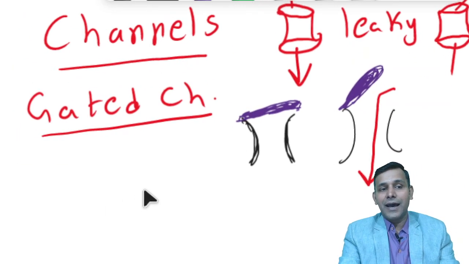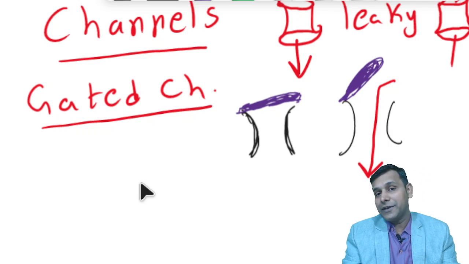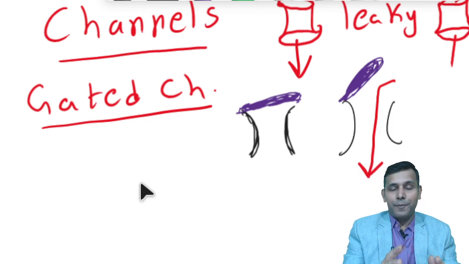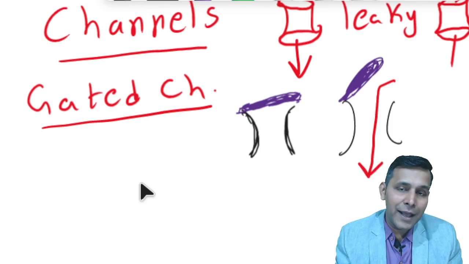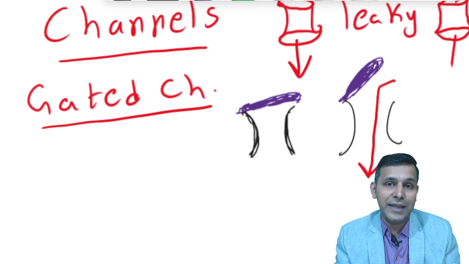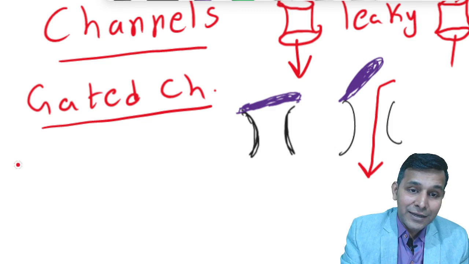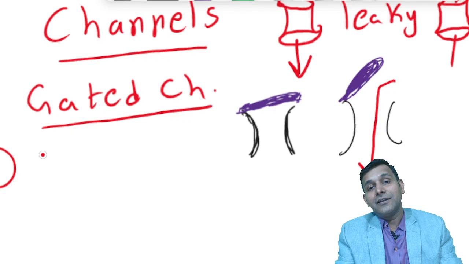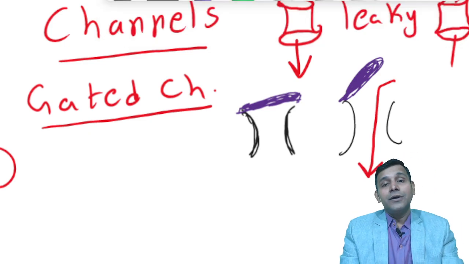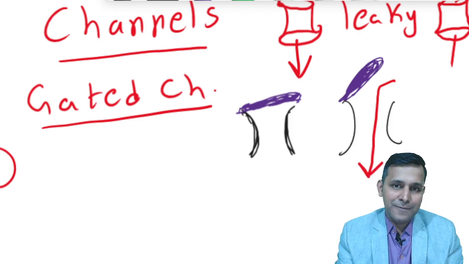So channels have varieties in them. We have leaky channels and we have gated channels. Whenever you get the word channels, they are simple diffusion, where the substances move from higher concentration to lower. Gated channels are of various types. Gated channel number one opens or closes on receiving a stimulus, say a mechanical stimulus such as touch.